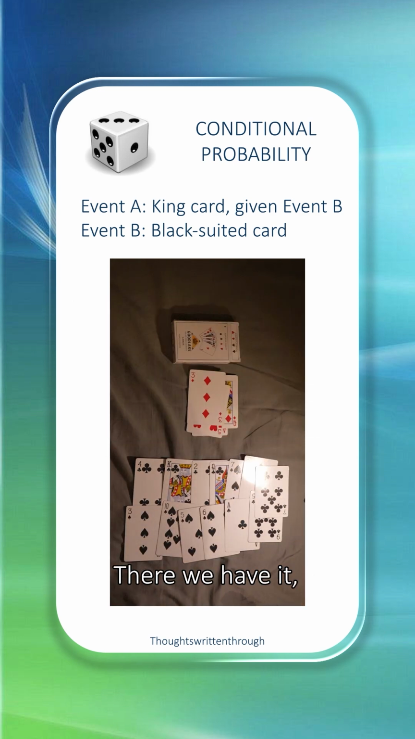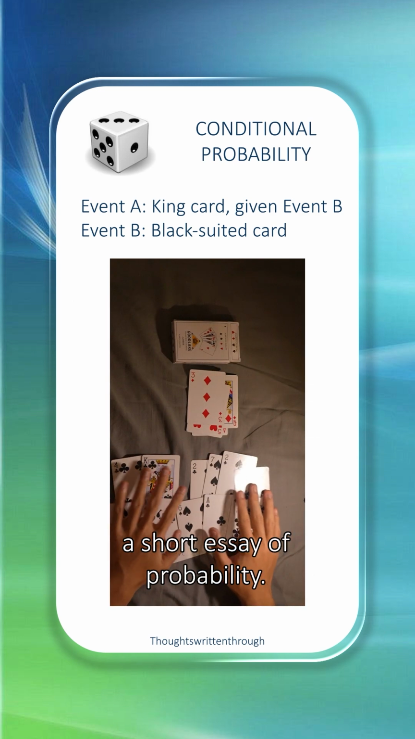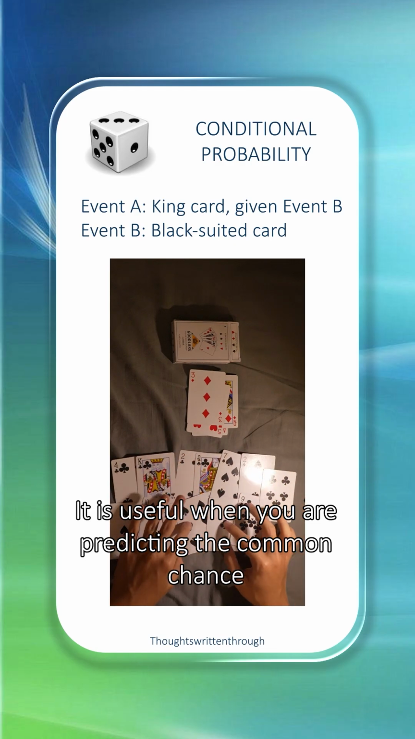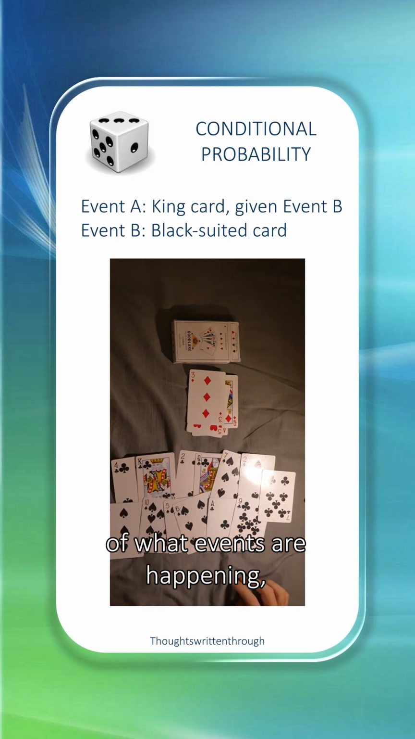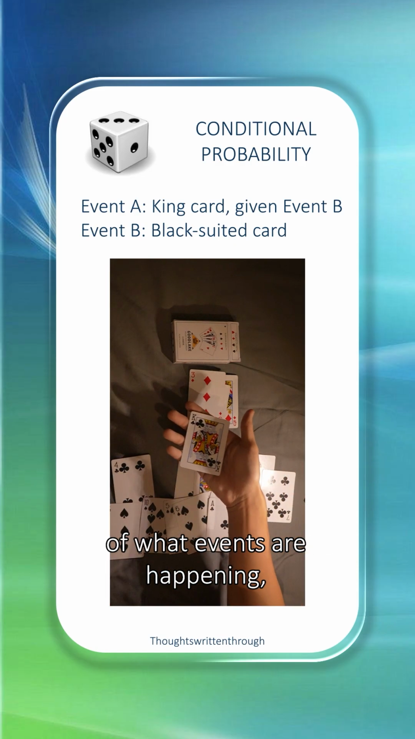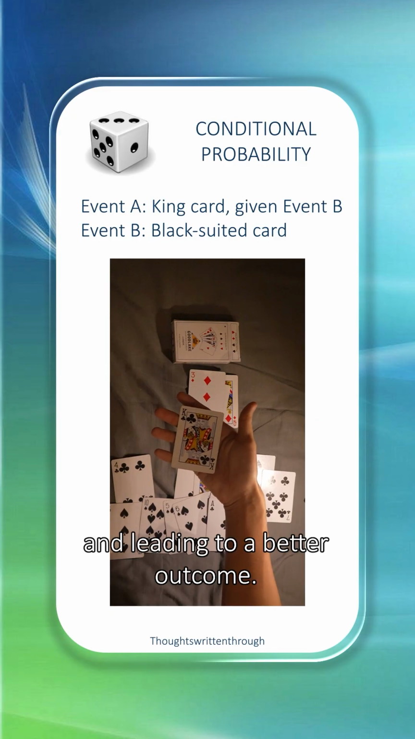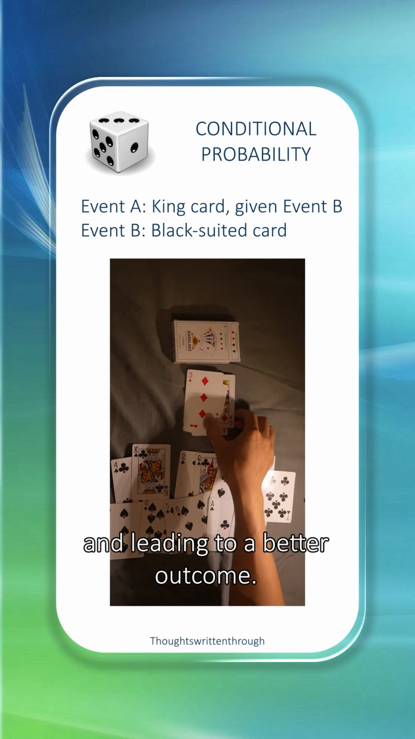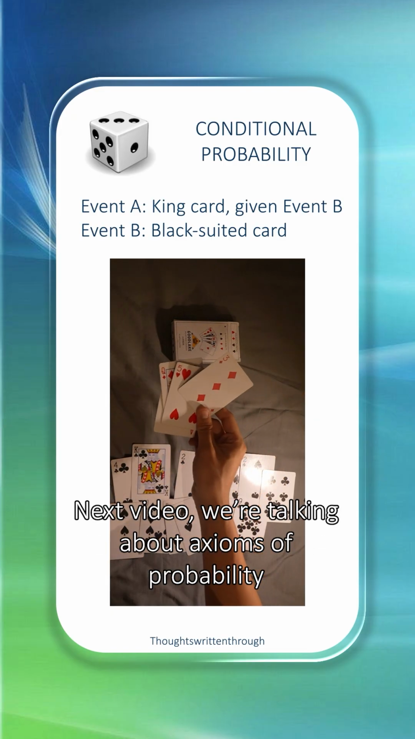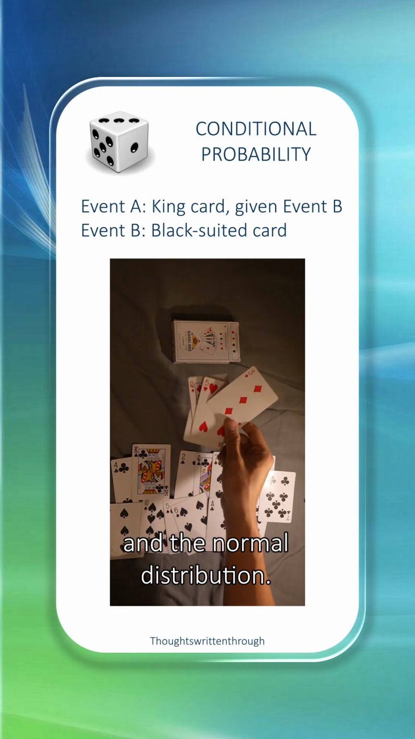There we have it, a short essay of probability. It is useful when you are predicting the common chance of what events are happening, picking the better choice, and leading to a better outcome. Next video, we're talking about axioms of probability and the normal distribution.